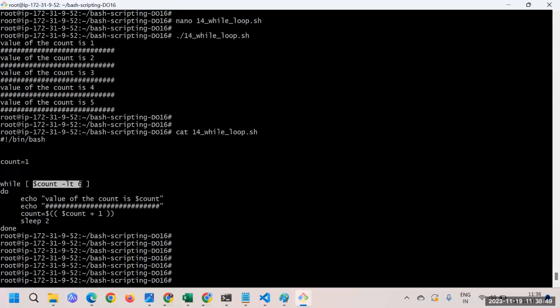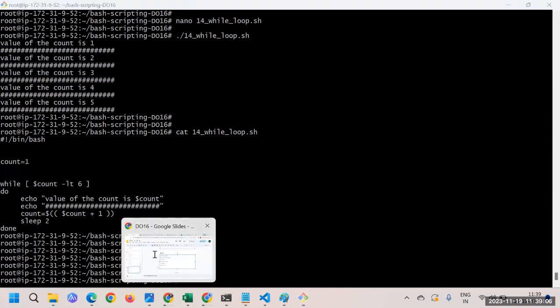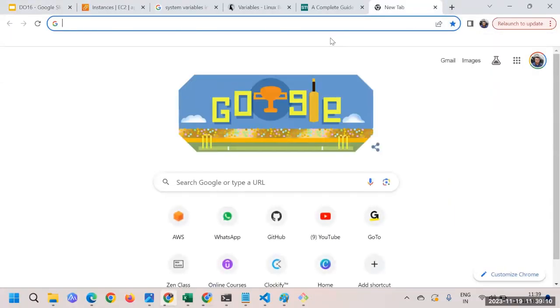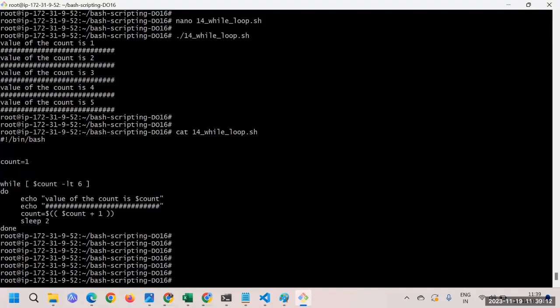If we pass the while loop, the first condition is true and then equal to. For less than or equal to, I think we should have something. You're asking for less than or equal to, right? I think we have one word. Let me search. LE is something we have.